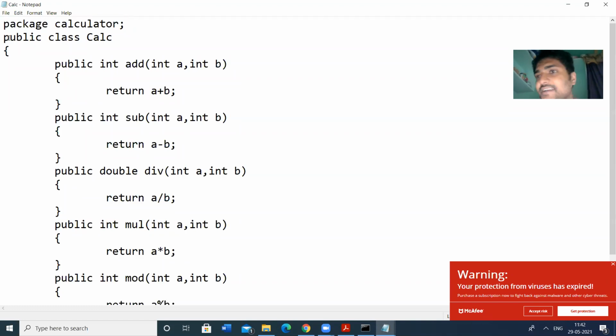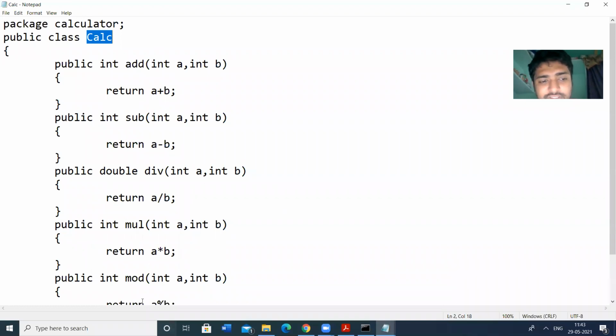The package consists of classes, so I am creating the class. The class consists of class members, here methods. I have created so many methods: add, sub, mul, division, modulus. Here the package has only a single class, calc. The class name is calc, and there are so many methods: add, sub, division, multiplication, modulus, like that.